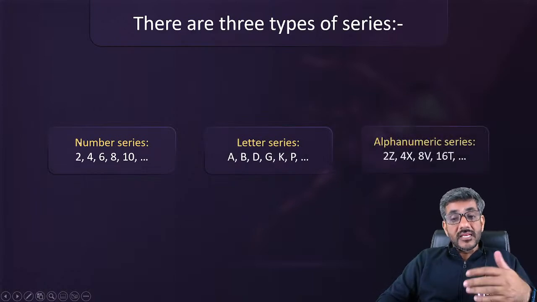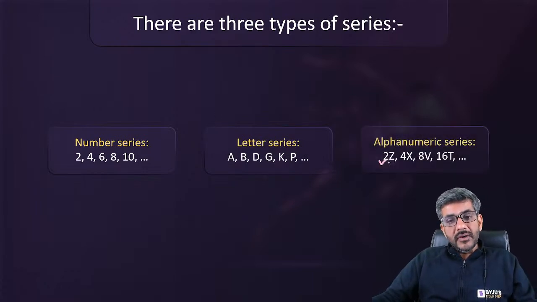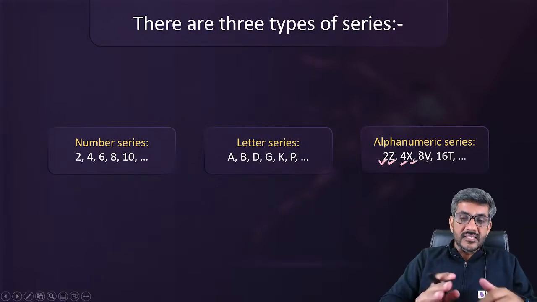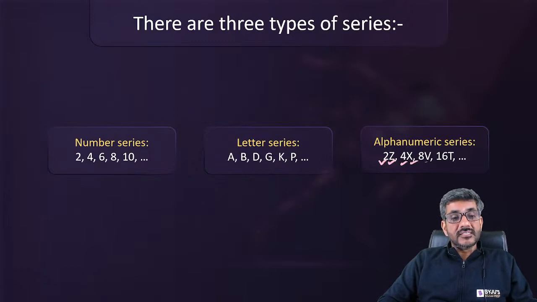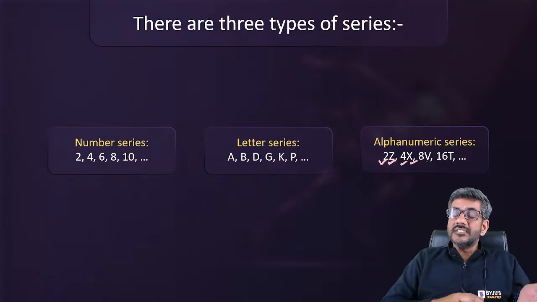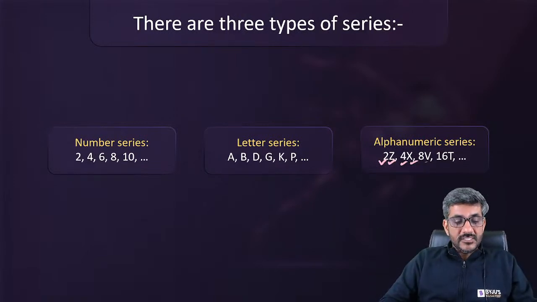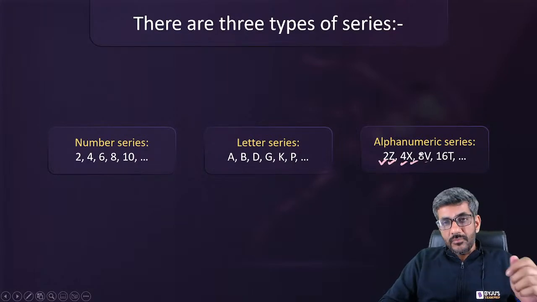Or alphanumeric, that's a combination of the two, number as well as letters are given in it. So what is the next term in this series? That ways these are alphanumeric series as well. So we have number series, we have alphabet series, and then we have alphanumeric, which is a combination of the two, that is also there. So these are the three type of series.